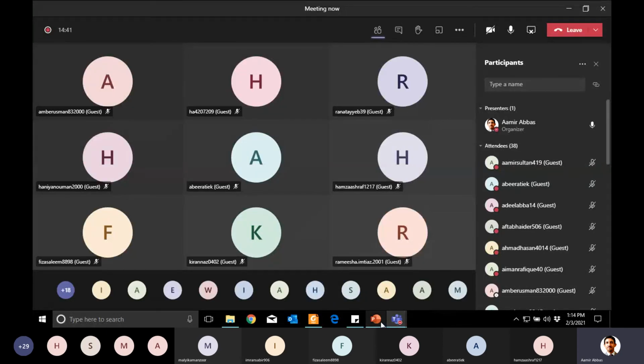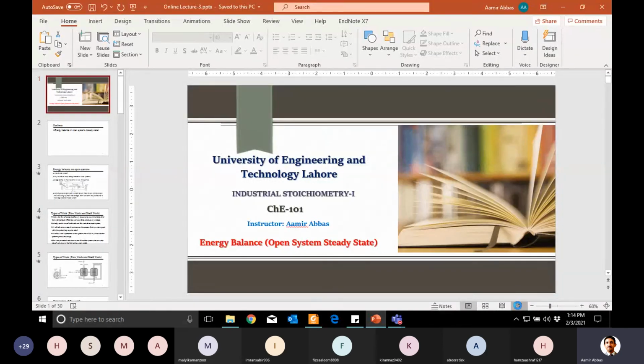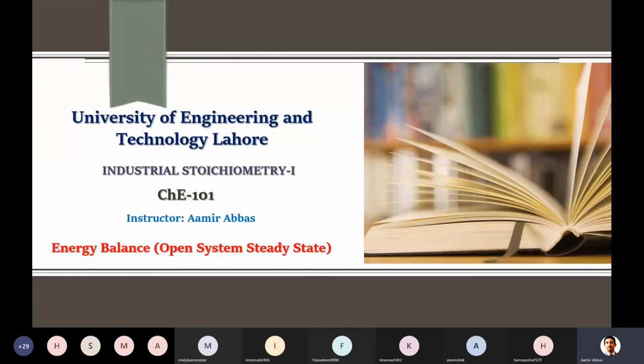Right, thank you. So we started with this energy balance on open system. Before this, if I summarize, last time we discussed the general energy balance equation, and how that equation is similar to the material balance. Then I told you that when you are applying it to a non-reactive system, you will just omit two terms, which are generation and consumption.